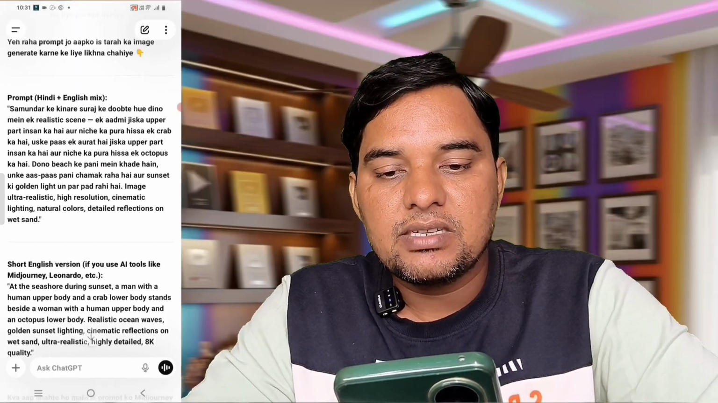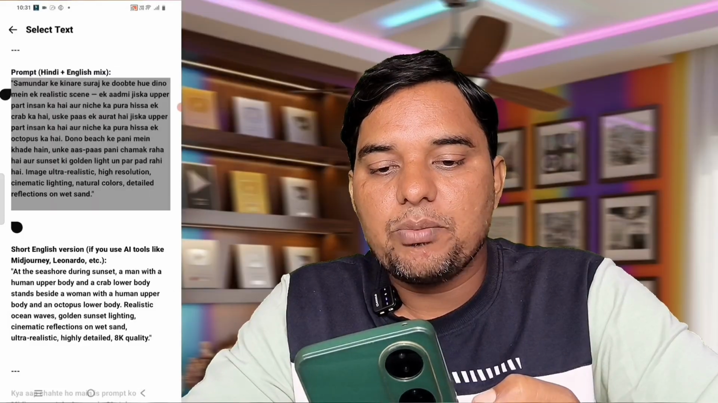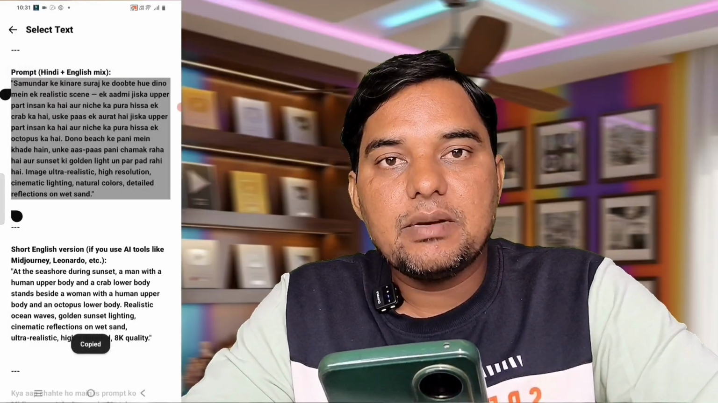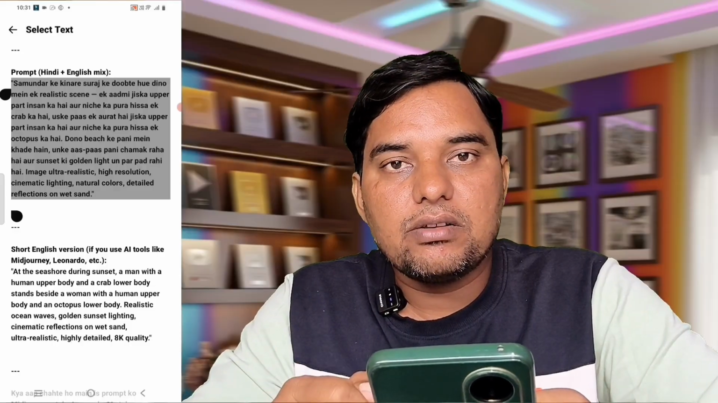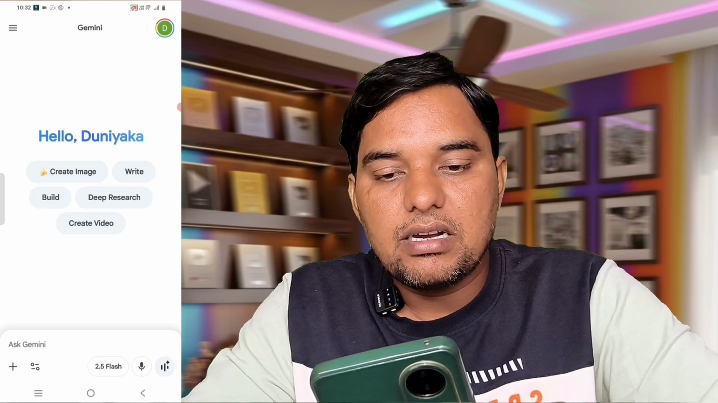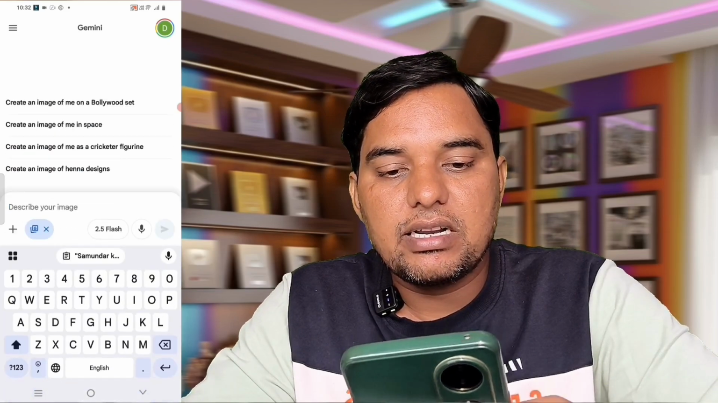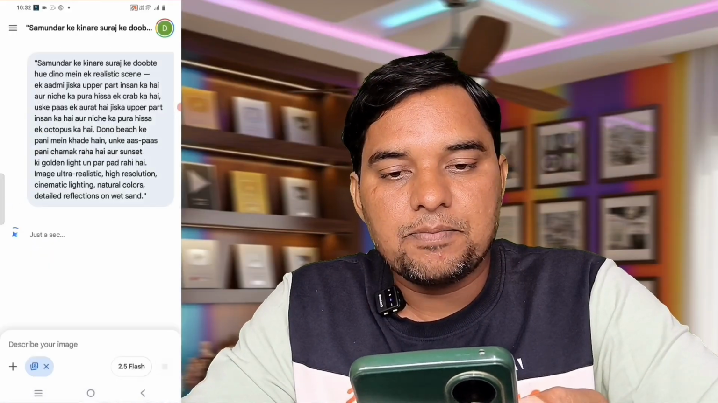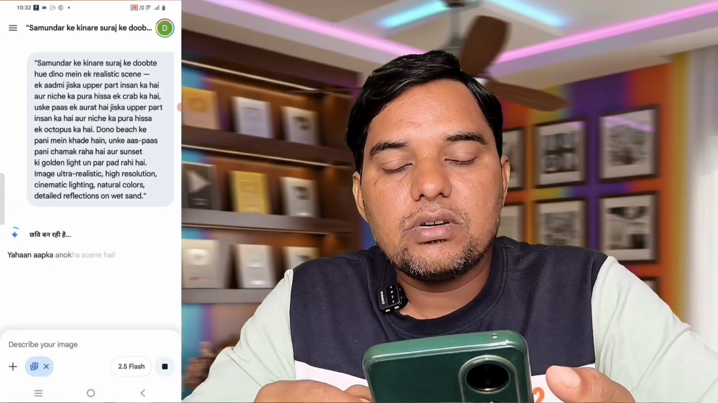From here, we'll copy this prompt. I've copied the prompt, and after copying it, we'll go to Gemini AI. I've opened Gemini here. After opening Gemini, we'll select Create Image, then paste the prompt into the prompt box and click on the arrow button. Now, based on the prompt we gave, it's generating an image for us. Let's see what kind of image it creates.